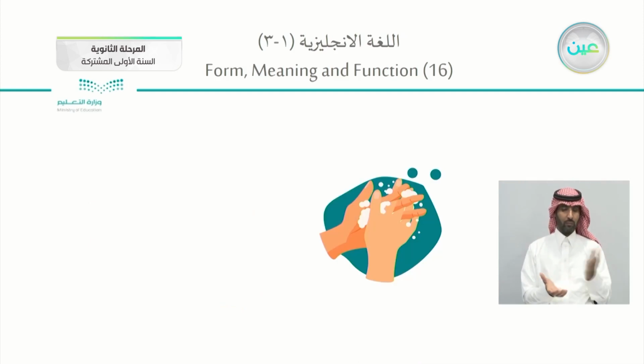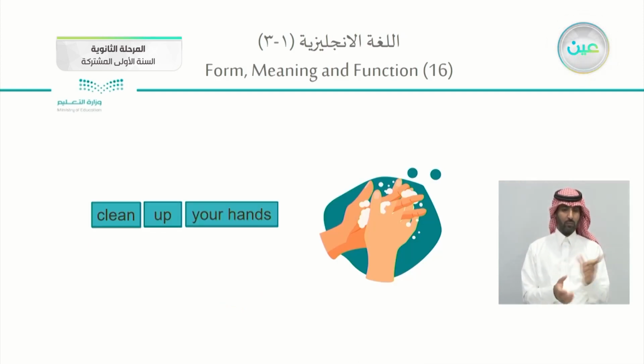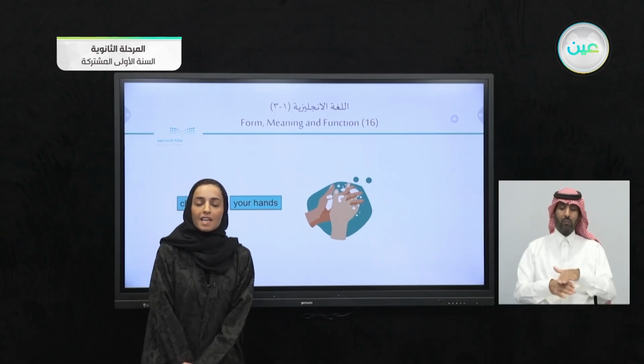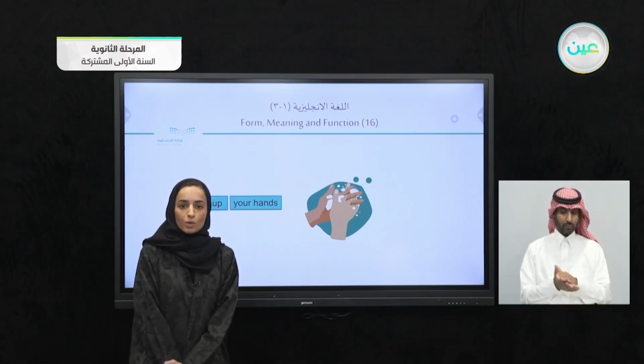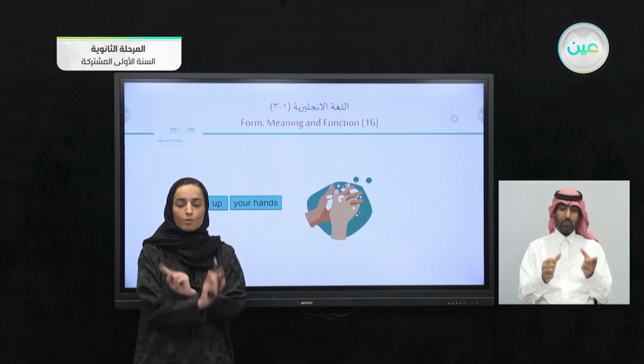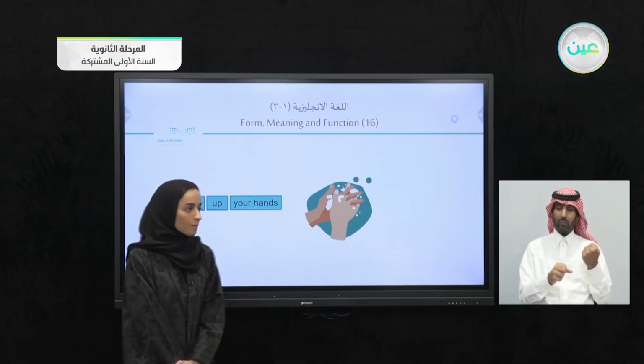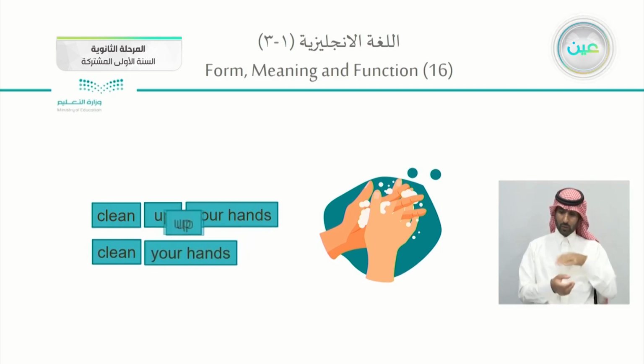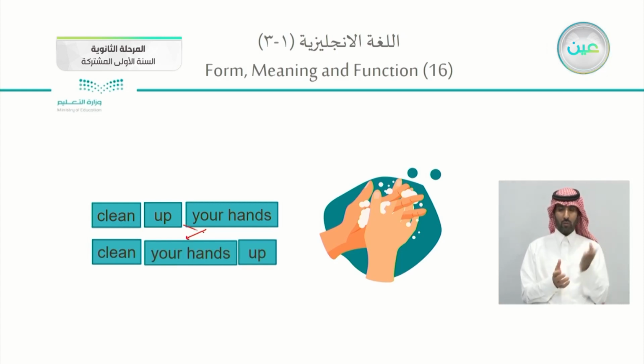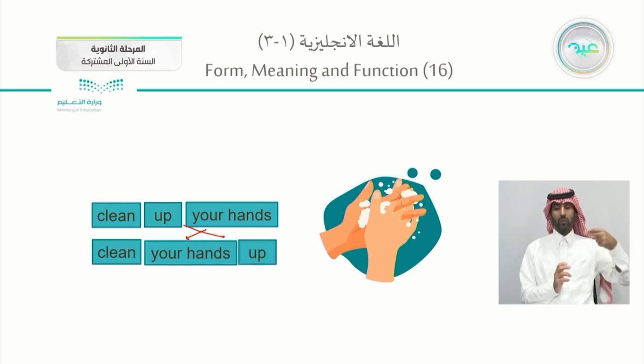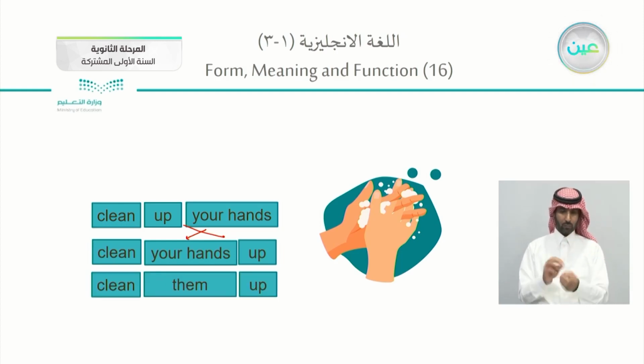How about the other one, which is in here? We're having clean up your hands. Cleaning up. Clean up your hands. How can we change the order? You will make a conversion between the noun and the particle. So we will say, clean your hands up. We have made a conversion in here. Now I want to change the noun, which is your hands, with a pronoun. This time it's an object pronoun. So I will say, clean them up. Not one hand, both hands.